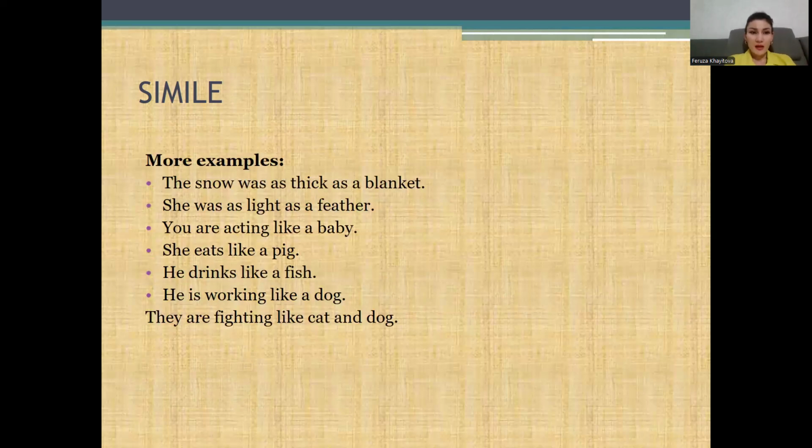And other examples. The snow was as thick as a blanket. She was as light as a feather. You are acting like a baby. She eats like a pig. She drinks like a fish. He is working like a dog. They are fighting like cat and dog.